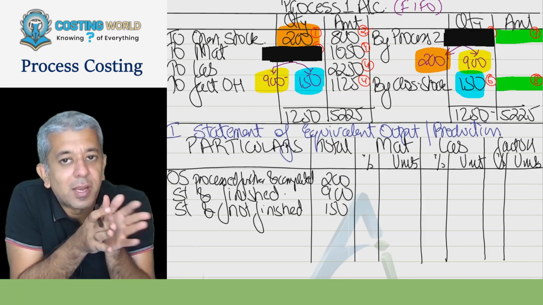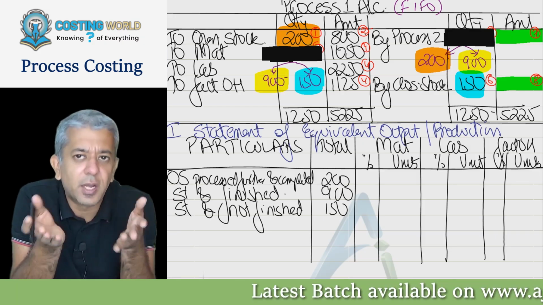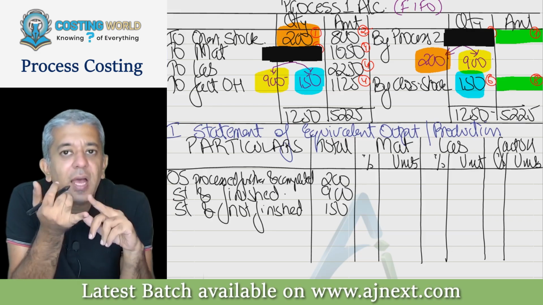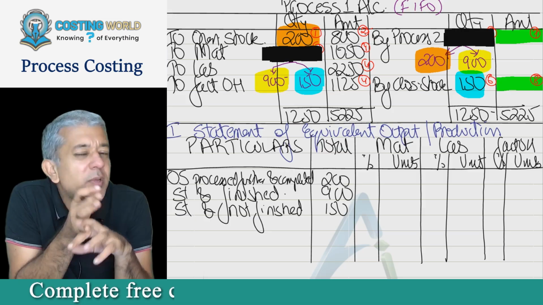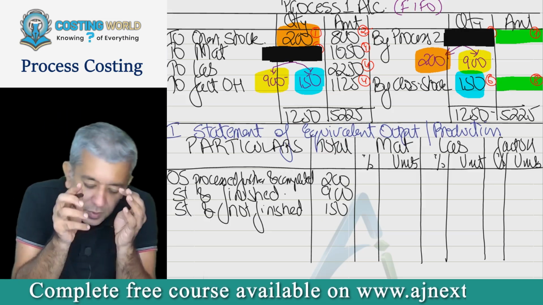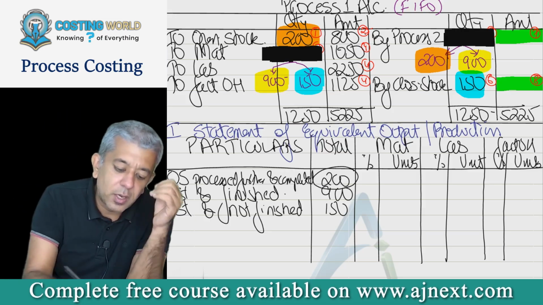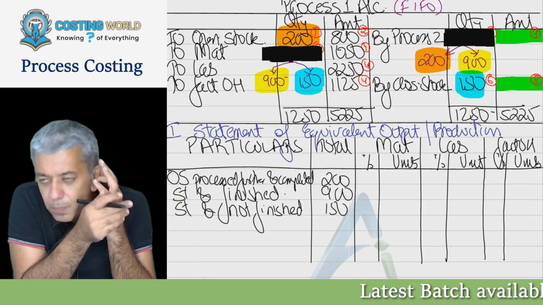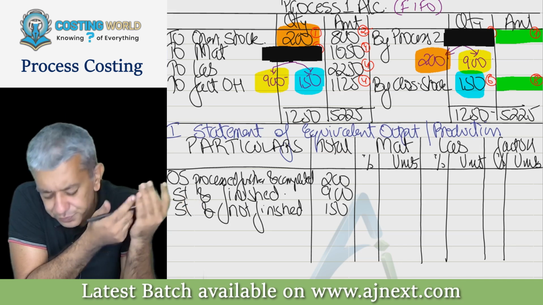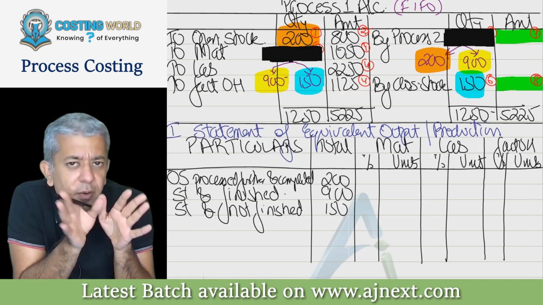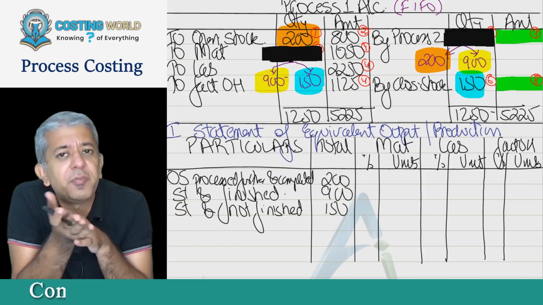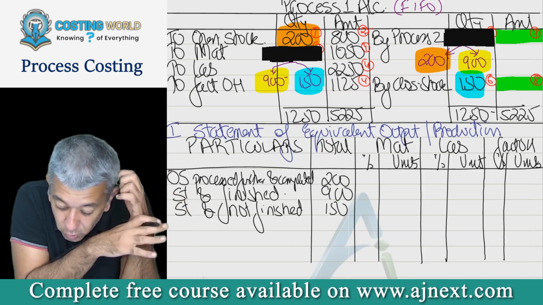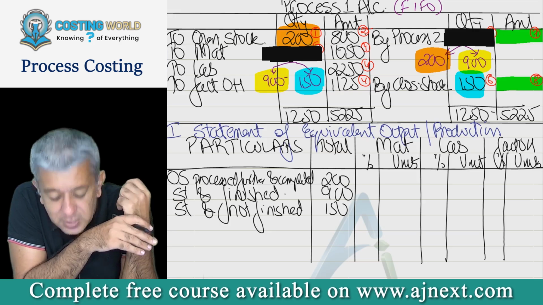In your statement of equivalent output, we are only writing what work has been done in this particular period. So the work that has been done, we have completed 200 units. Tell me just one small thing and everybody will reply. Were these 200 units fully made in this period? No, part of them were done in the last period, right? 900 units we have started and finished in this period, and 150 units we started but then we could not complete because the year ending came in the middle. Okay, so then what to do now?